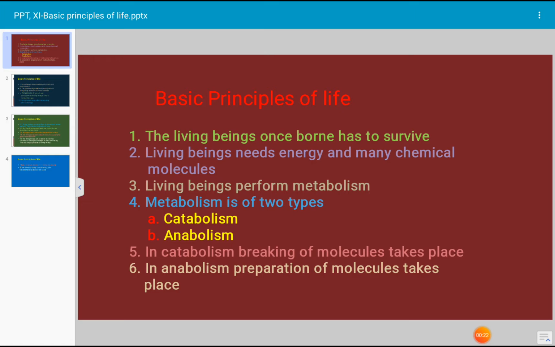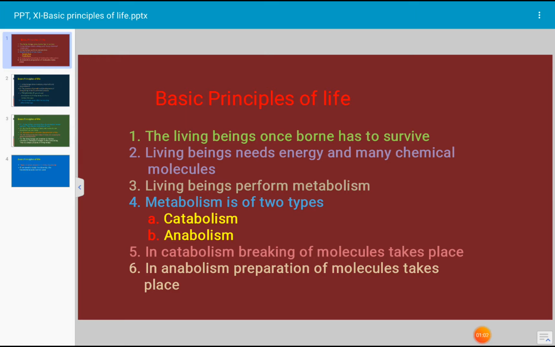The biotic components are obviously the living beings present around us. All living things come under biotic components. Plants, animals, organisms, including human beings, all are living things. The question is, how do we call them living and how do they differ from non-living? Let us see the basic principles of life.